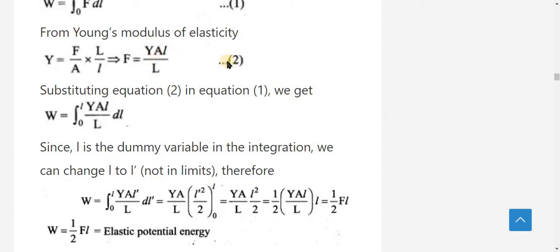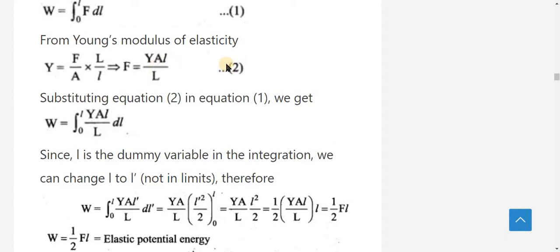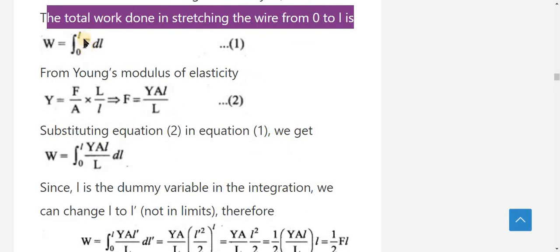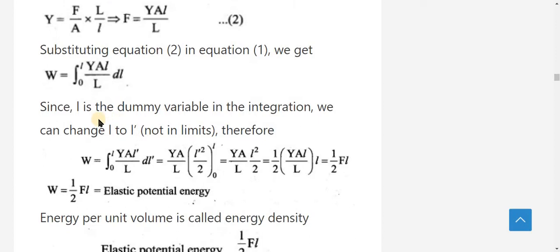Substituting the equation 2 value in equation 1, F can be replaced as YA small l divided by capital L. So the equation becomes W is equal to the integration from 0 to L of (YA l divided by capital L) into dl. l is a dummy variable in the integration.